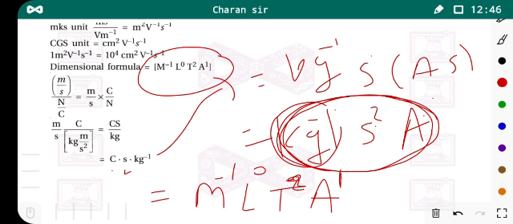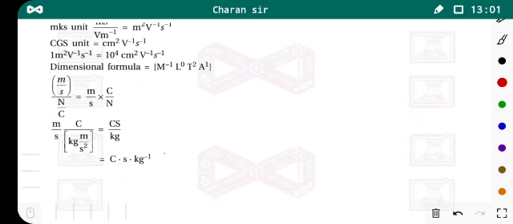Is it okay? How can we derive the dimensional formula of mobility? You can use these equations. These are the units for the derivation of the dimensional formula. Here in this reference we have been given coulombs. You need to convert this coulomb into ampere.